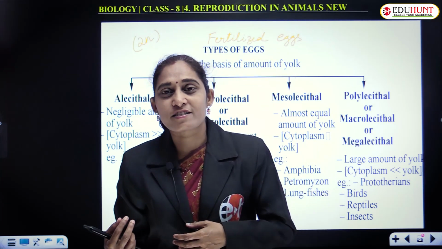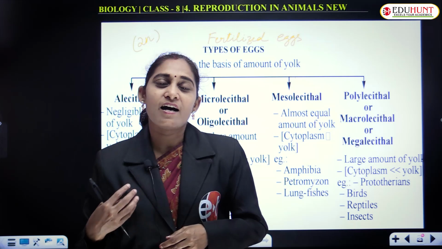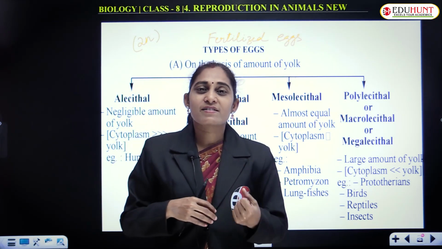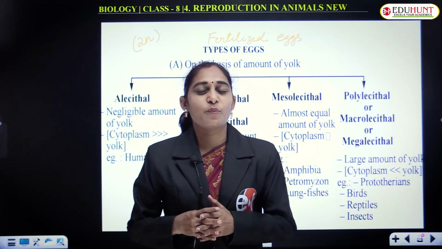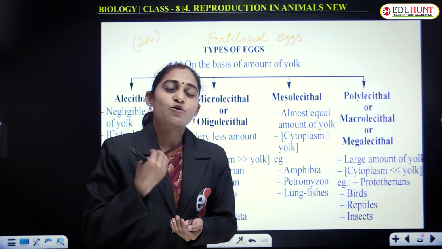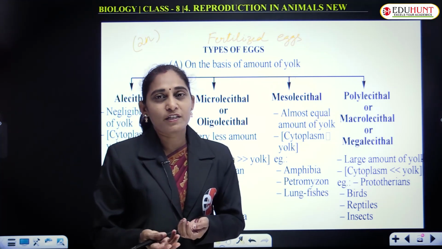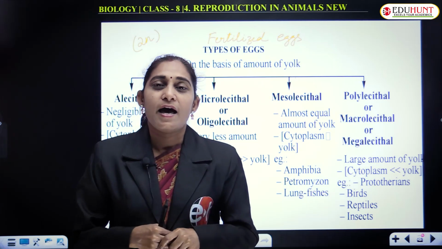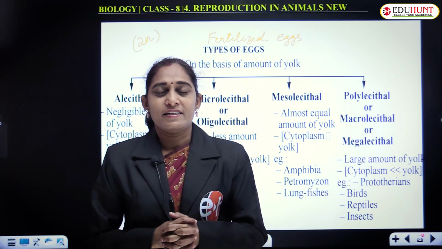Some animals give birth to young ones and are called viviparous animals. Oviparous animals lay eggs, which after incubation hatch into young ones. Viviparous animals directly give birth to young ones, and they provide parental care.